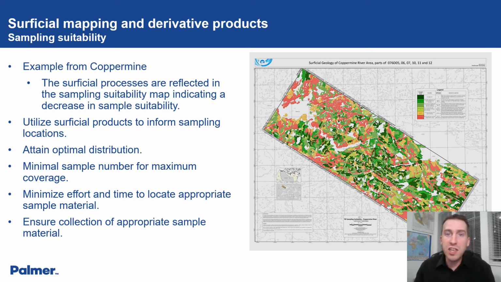We would avoid the yellow and red polygons where post-depositional processes have remobilized or concentrated kimberlite indicator minerals, which would obscure primary dispersal and make it more difficult to identify a source. We can use this information to optimize sampling programs by recommending ideal sample locations to attain optimal sample distribution for the minimum number of samples while maximizing coverage.